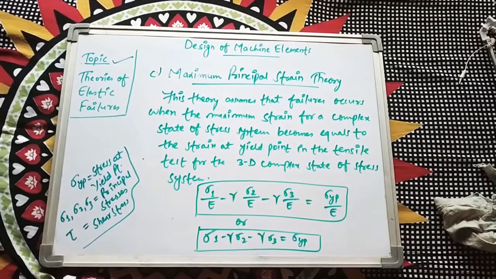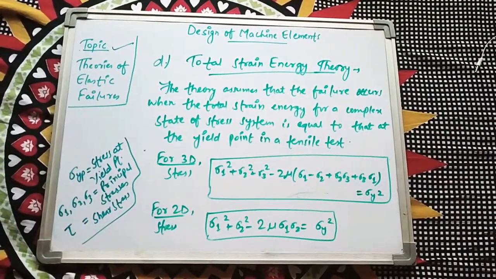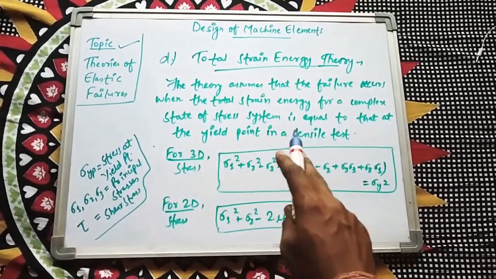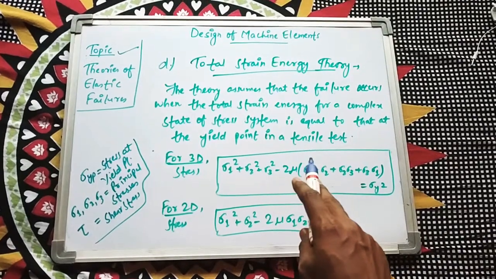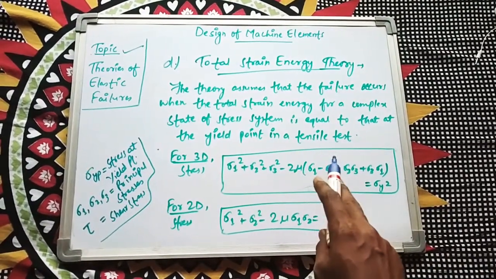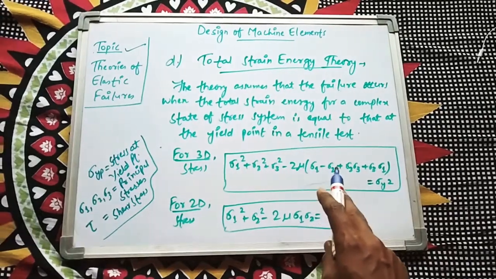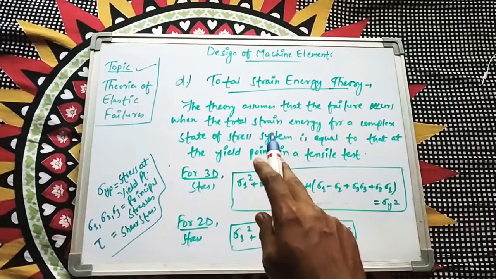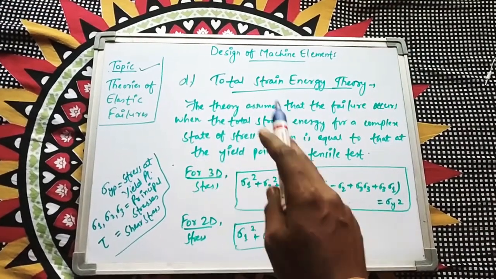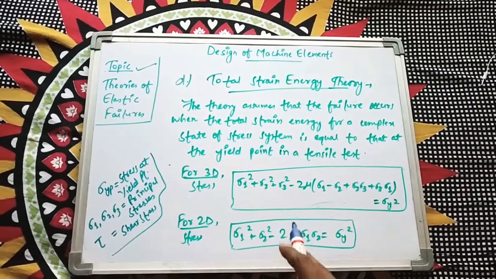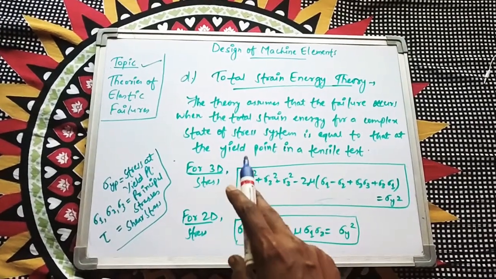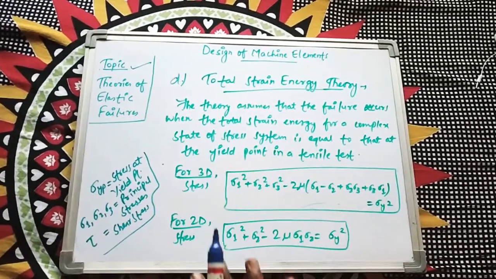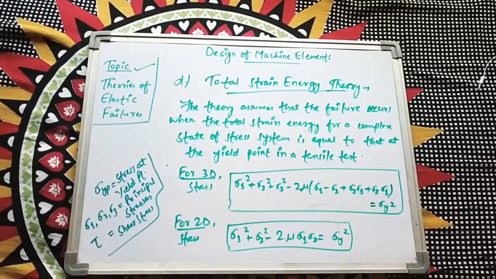Now coming back to the fourth one, that is total strain energy theory. This theory assumes that failure occurs when the total strain energy for a complex state of stress system is equal to that at the yield point in a tensile test. It is similar to the principal strain case, but here we mention strain energy. So when the strain energy in a complex system equals the strain energy in a tensile test, that is the case of failure in total strain energy theory.